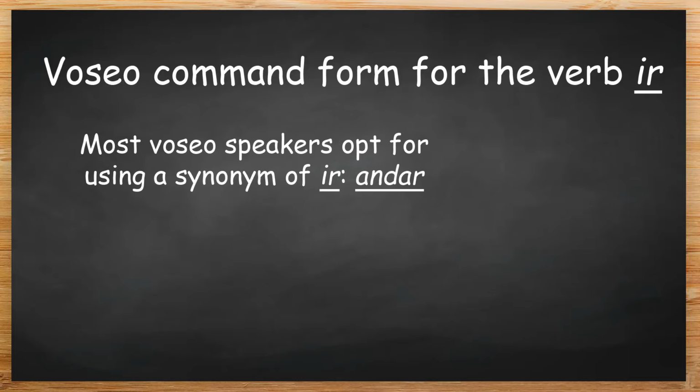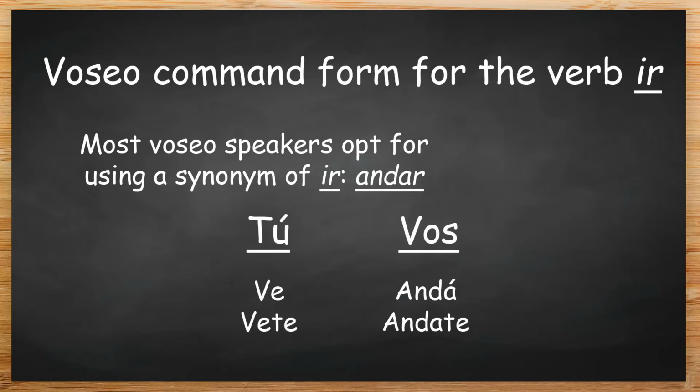Consequently, most natives opt for using a completely different verb, a synonym of ir, andar. So where tuteo speakers say ve or vete, Voseo speakers generally say anda or andate.